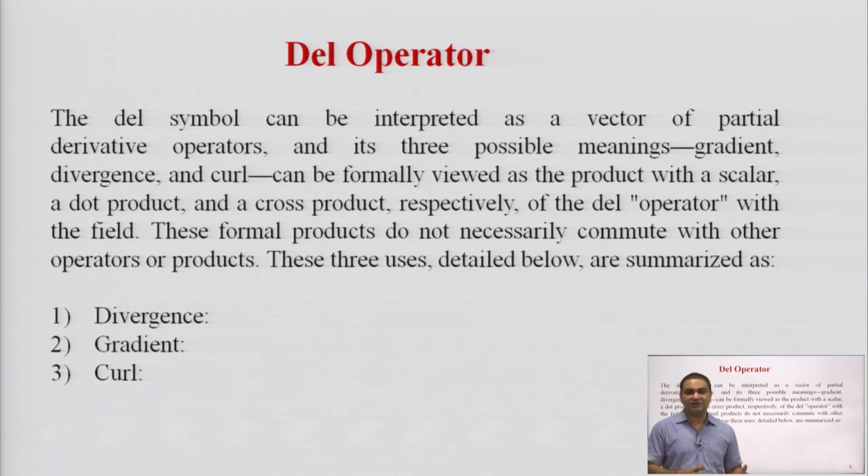So the divergence of a vector quantity can be defined as del by del x plus del by del y plus del by del z. These manners of representation have different physical significance in different applications.